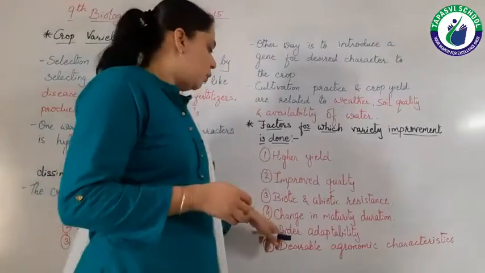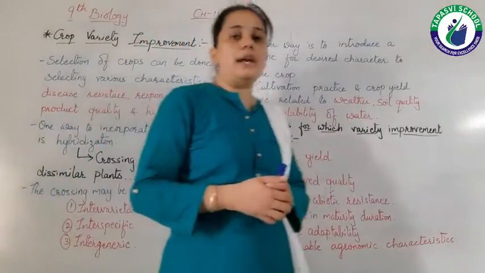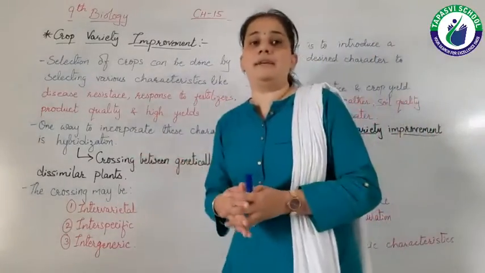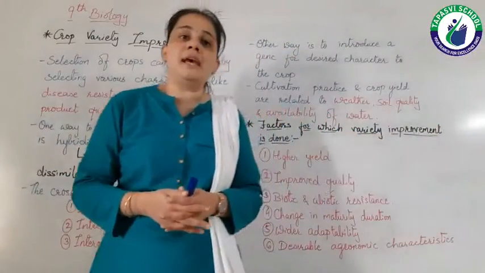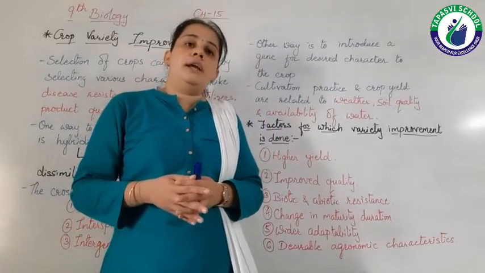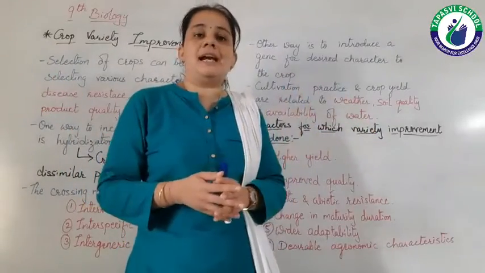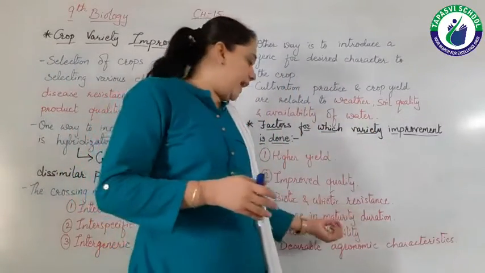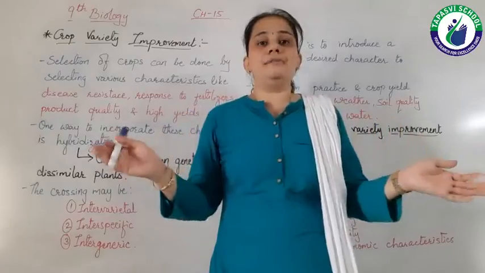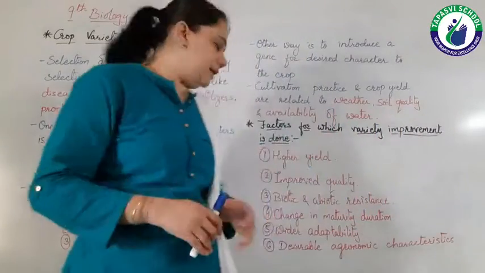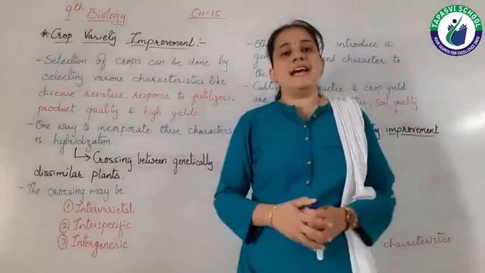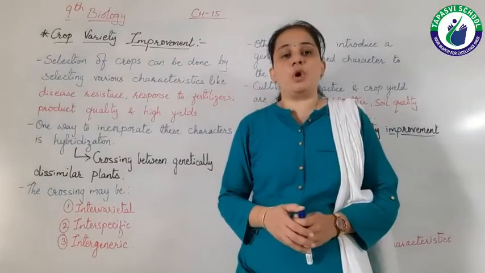Then next is wider adaptability. Wider adaptability means the crop can be grown in a variety of climates, in a variety of soil types, as well as with availability or less availability of water, or in good sunlight or in less sunlight, etc. So if wider adaptability is there, then we can grow these crops everywhere, right? Then the last one is desirable agronomic characteristics.